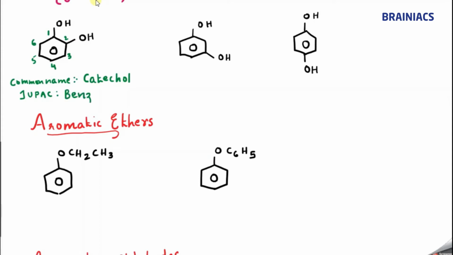So I can say benzene-1,2-diol. Since both are OH groups we cannot say it is a derivative of phenol, so we say benzene-1,2-diol.